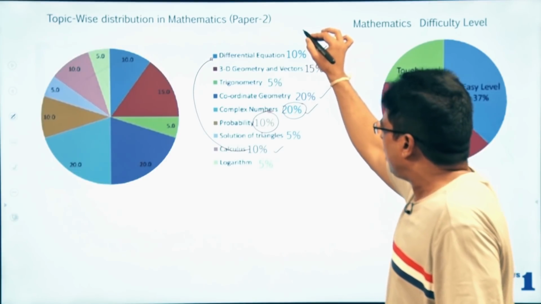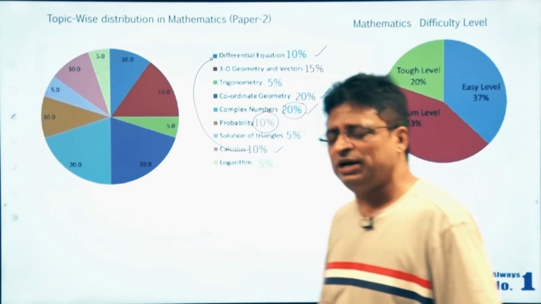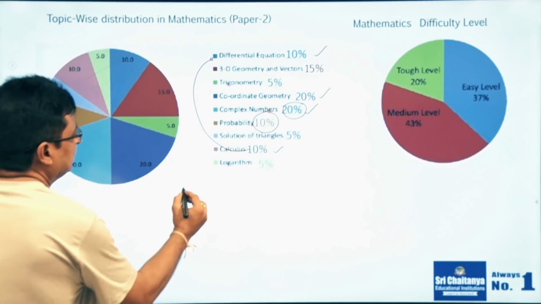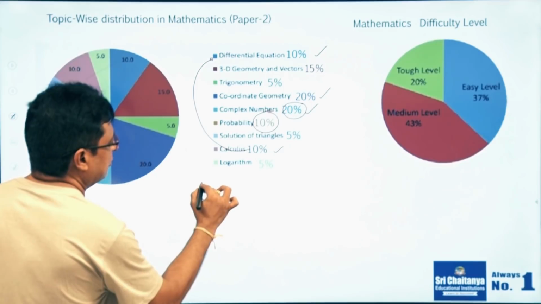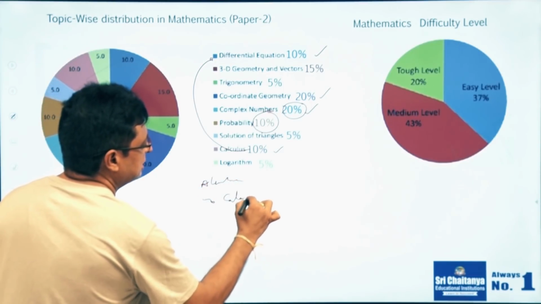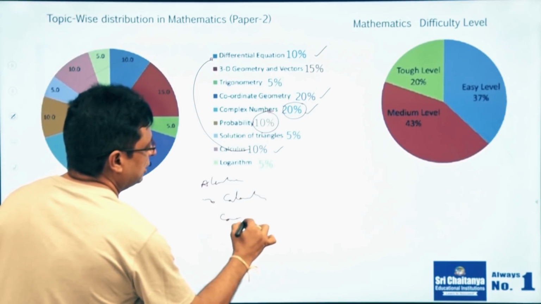If you have gone through all the percentages which I allotted here, you will find one important point. The most important areas in mathematics are algebra, first priority, next calculus, second priority, and third coordinate geometry.